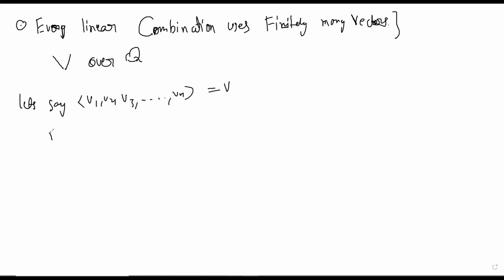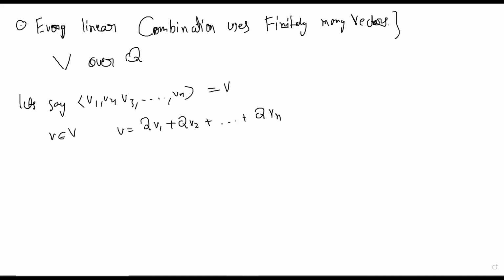It means that any vector v in V is written a bit like this: some rational number times v1, some rational number times v2, and so on, q1 v1. I'm just writing Q itself, even if it's more abuse of notation. So every element in V will look like this.